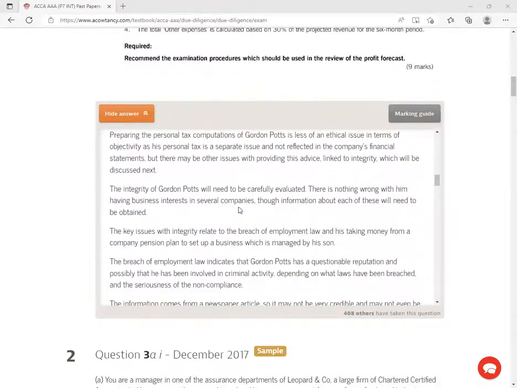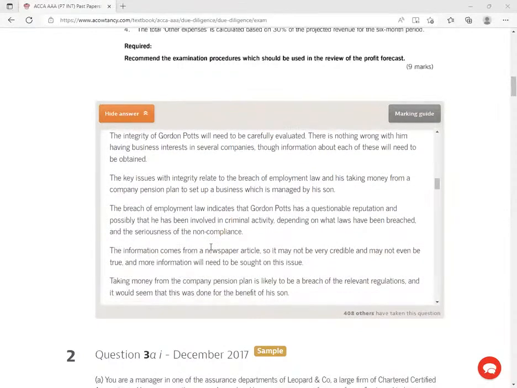There's nothing wrong with him having business interests in several companies, though information about each of these will need to be obtained. The key issues with integrity relate to the breach of employment law, and his son, and his taking money from a company pension plan to set up a business which is managed by his son. The breach of employment law indicates that Golden Reports has a questionable reputation and the possibility that he has been involved in criminal activity, depending on which laws have been breached and the seriousness of the non-compliance.